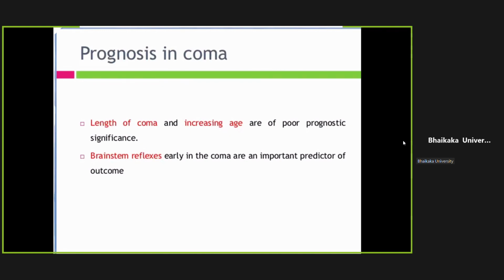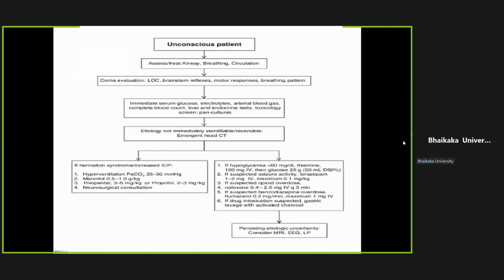And early involvement of the pupillary reflex, corneal and conjunctival reflex, gag reflex, brainstem reflexes, then it is a bad outcome.